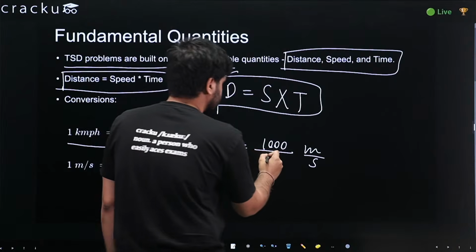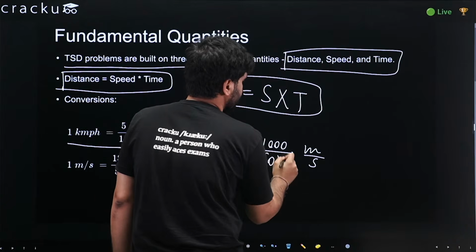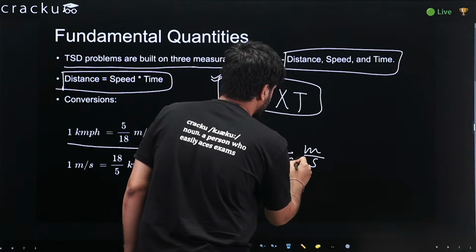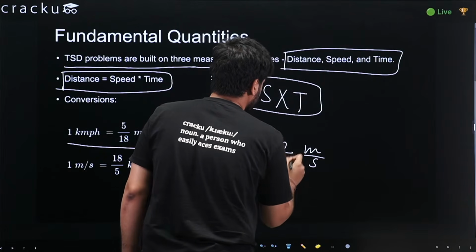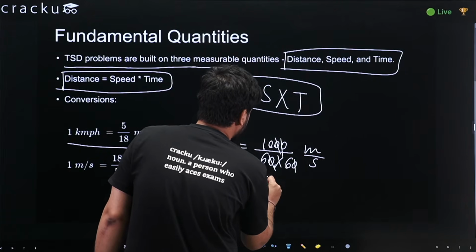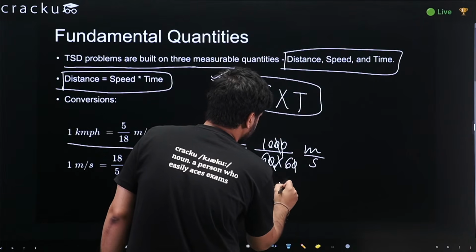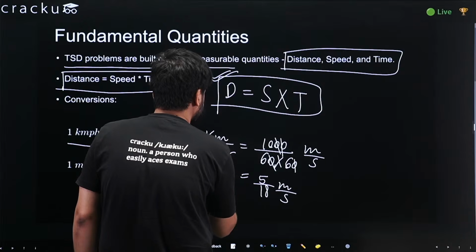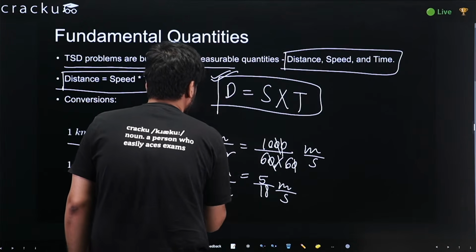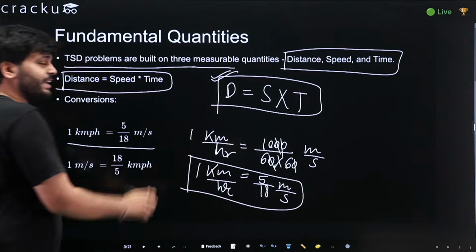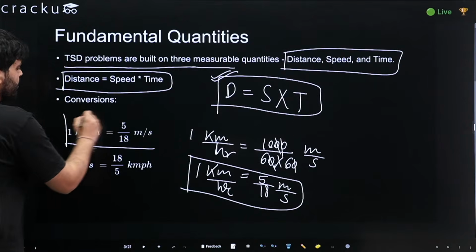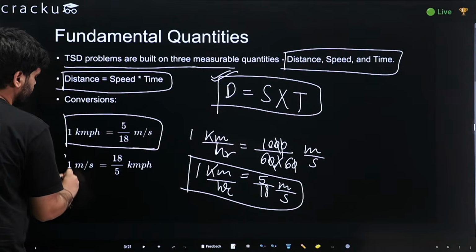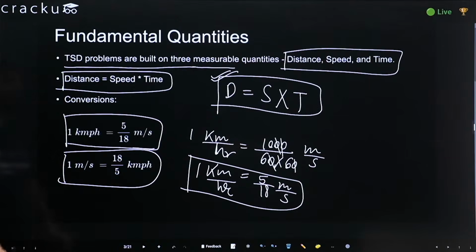We know 1 hour has 60 minutes and each minute has 60 seconds. So this would come out as 5 by 18 meters per second for 1 kilometer per hour. This you can derive any time, even if you don't remember it. And similarly, 1 meter per second equals 18 by 5 kilometer per hour. Just cross multiply.